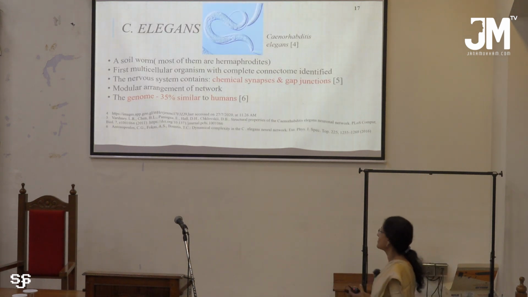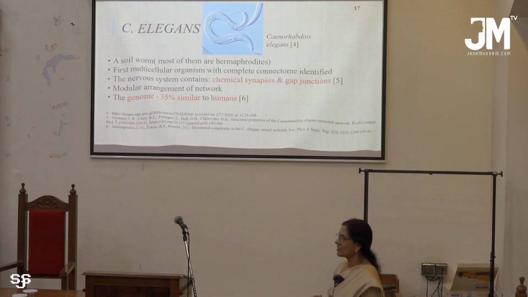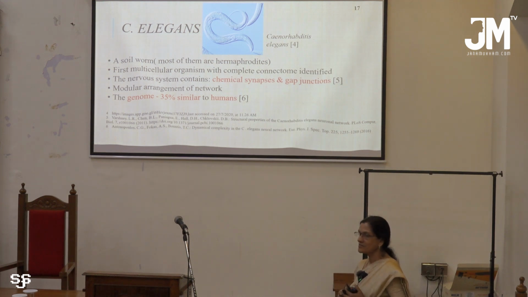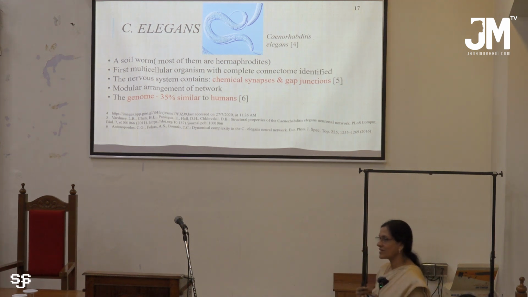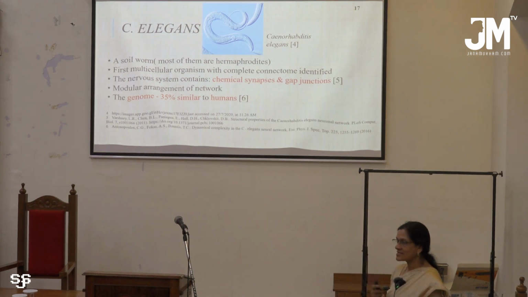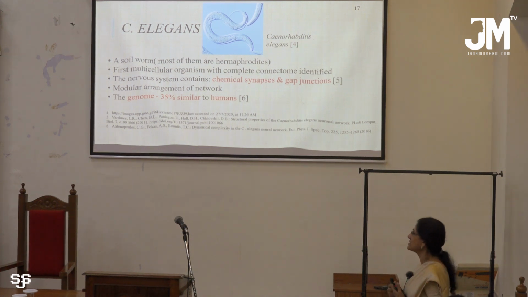The example that we have chosen is the neural network of C. elegans. C. elegans is a soil worm having a size of 1.5 to 2 millimeters, and it has a total of 302 neurons, and its connectome is well defined. You can examine the neurons using the electron microscope, because the electron microscope can observe a range of nanometers, and the neurons have sizes of micrometers. And this soil worm has a size of about 1.5 to 2 millimeters.